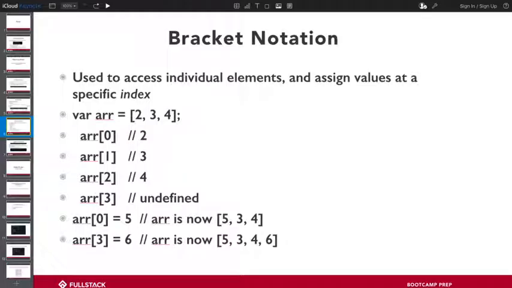These are really bad examples. They're numbers and they make things confusing. But hopefully you get the point that this has 3 items, and the indexes to access any one of these 3 are 0, 1, and 2.